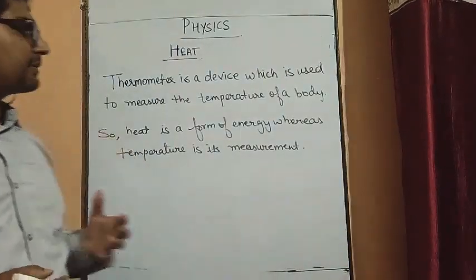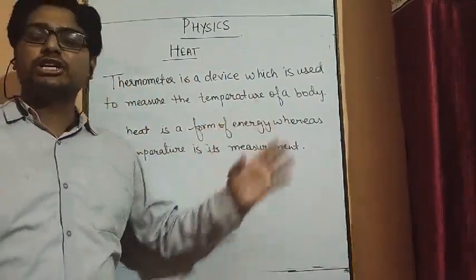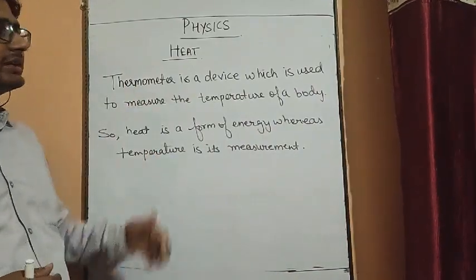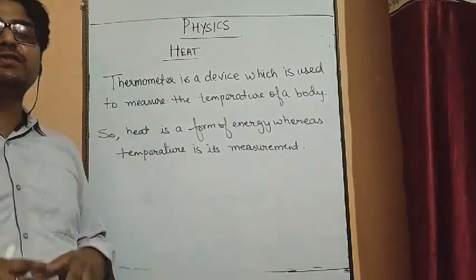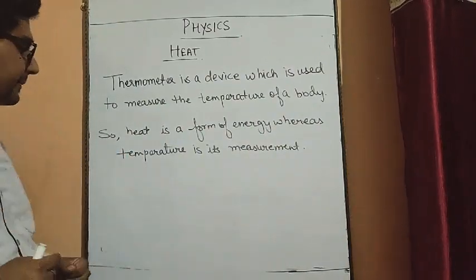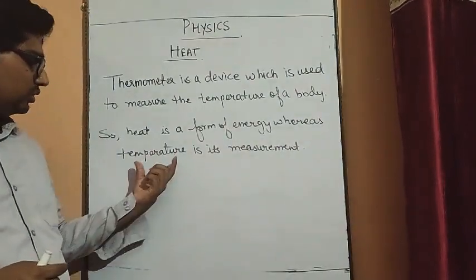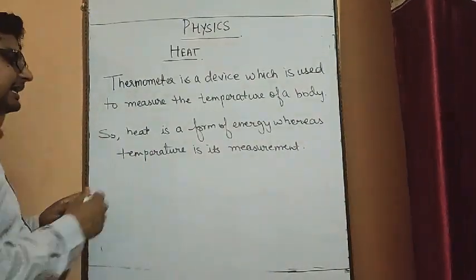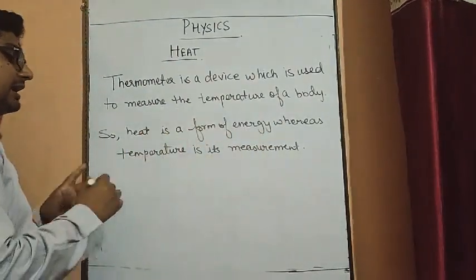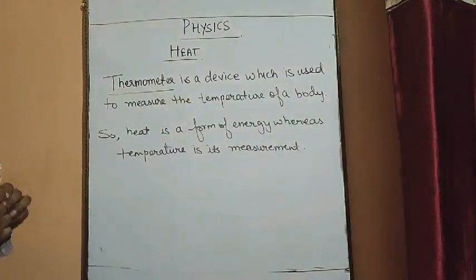So what is a thermometer? A thermometer is a device used to measure the temperature of a body. To summarize, heat is a form of energy which gives us the sensation of hotness or coldness of a body. The degree of hotness or coldness of a body is known as temperature. So heat is a form of energy, whereas temperature is its measurement. And to measure temperature there is a specific device known as a thermometer.